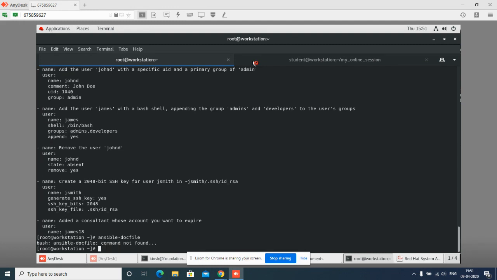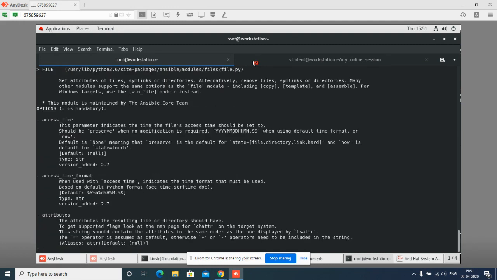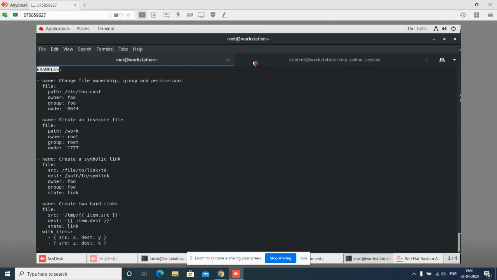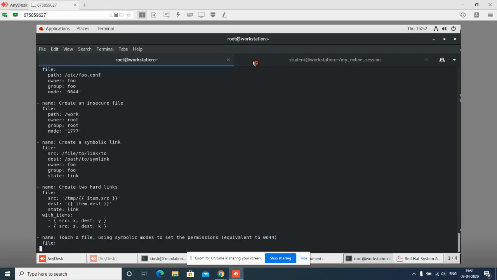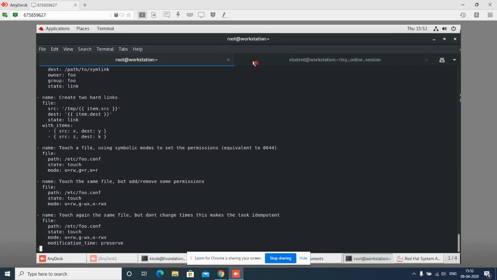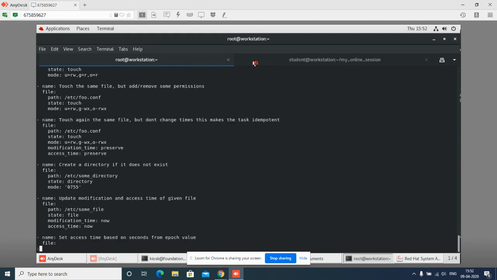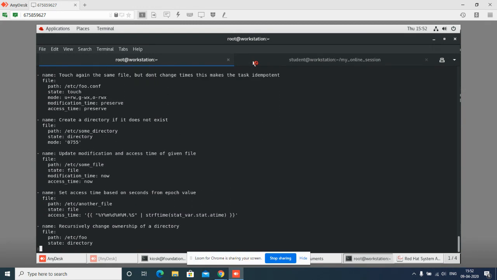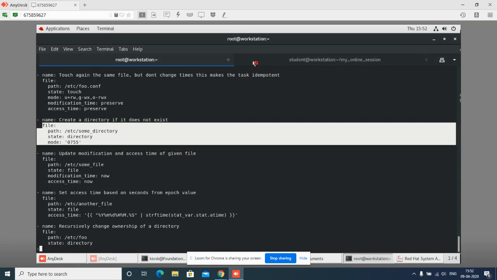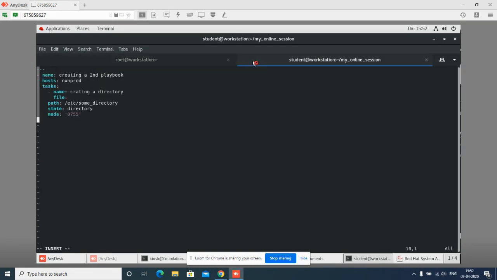I will search for the module. Now I will search for examples. Now here I will check if I can get any example there. I'll copy this and place it here. Now this is one task. Now I'm going to write the second task. The indentation of the task should be proper.